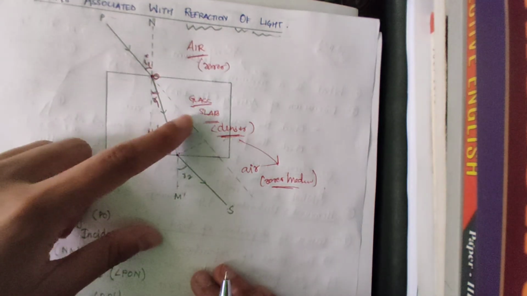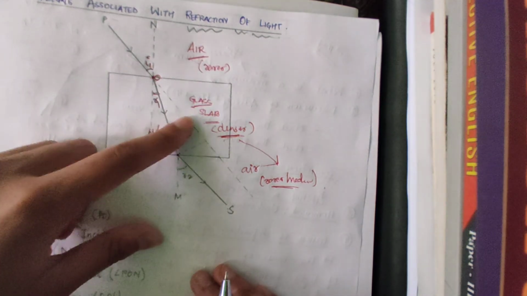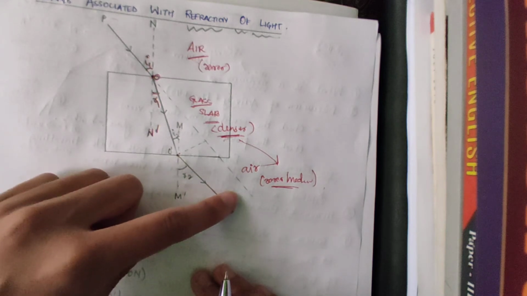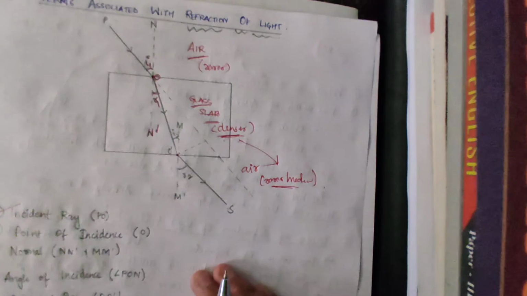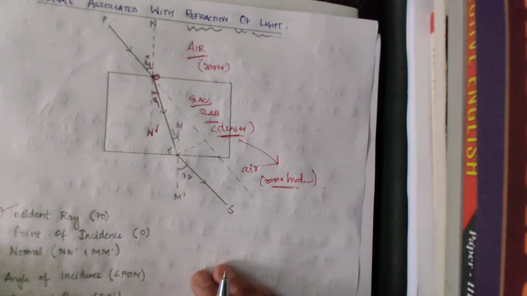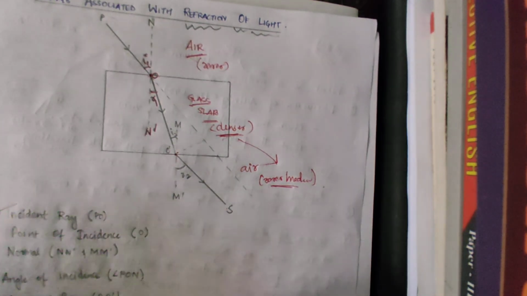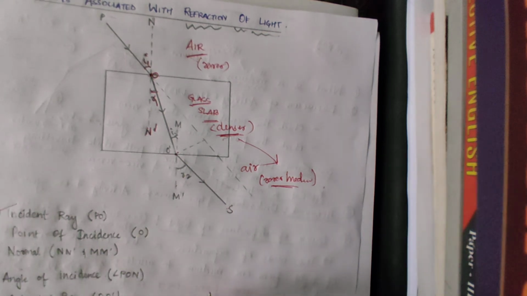You see, it came from a denser medium, but it emerged back into its original, that is, rarer medium, which is the air. All right, so that is the emergent ray. Next is angle of emergence. What is the angle of emergence? The angle that the emergent ray makes with the normal is called the angle of emergence, right?